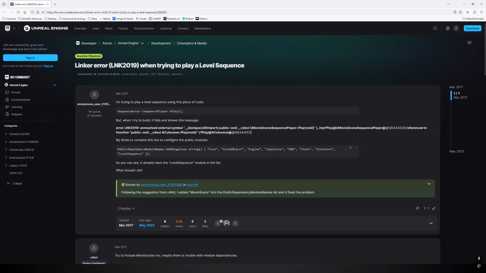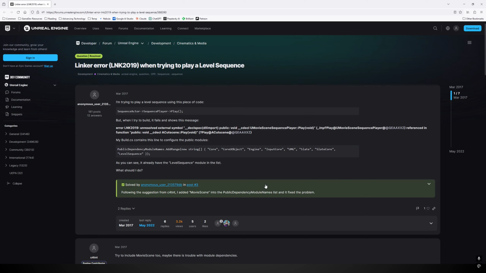And then he says, my Build.cs contains this line to configure the modules. And then as you can see, somebody came along and told him, hey, you are missing a module. And he posted and said, I added MovieScene into the module names and it fixed the problem. So this is a very straightforward case of the linker failing to resolve the definition for a symbol during the build process.